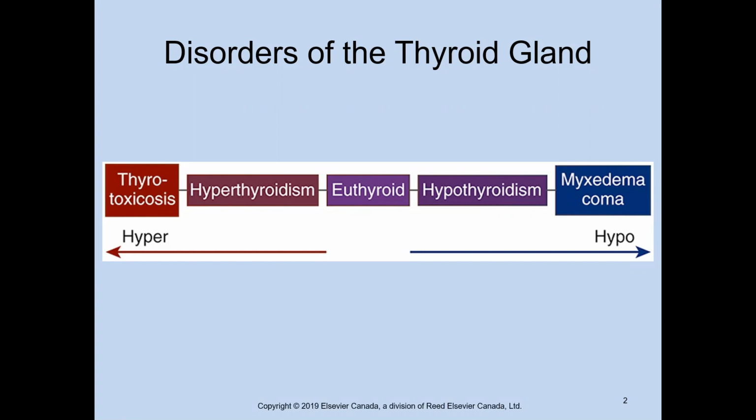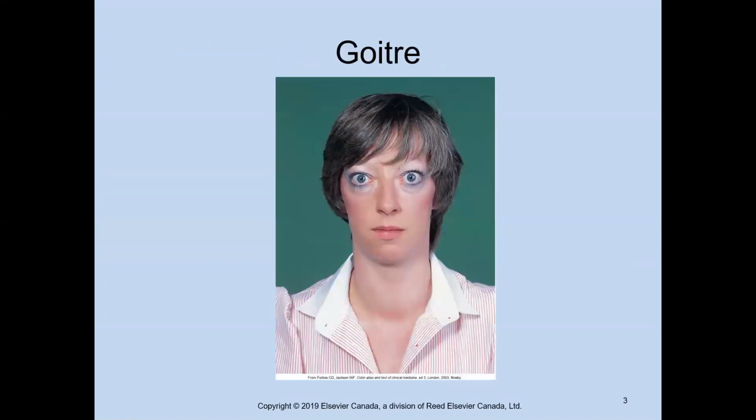It's critical for the regulation of energy metabolism, for growth and development. And it's important to recognize, as we talk about in the next few slides, disorders related to your thyroid, that often what we see is enlargement, benign and malignant nodules, inflammation, and then that hyper and hypo functioning of your thyroid. And that's a classic photo. This is a classic photo of goiter. Goiter is a very old-fashioned term, but we still use it.